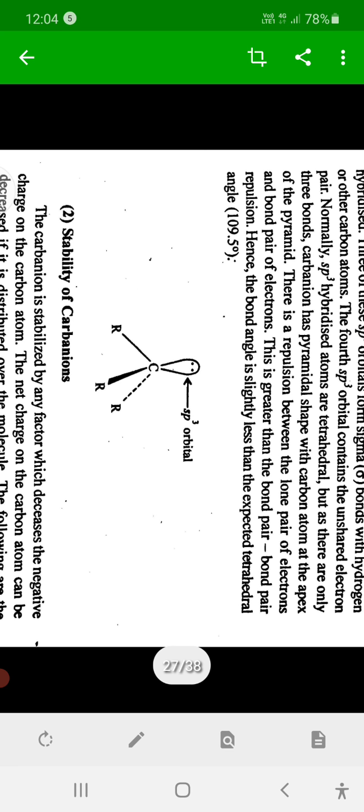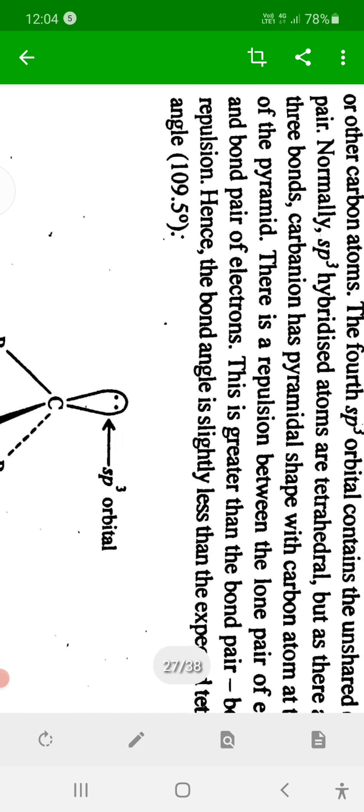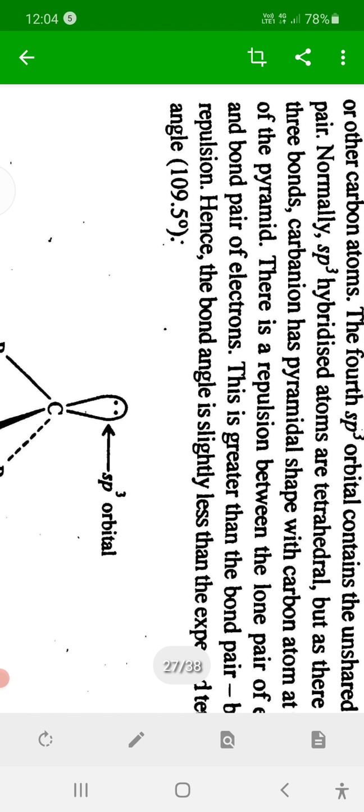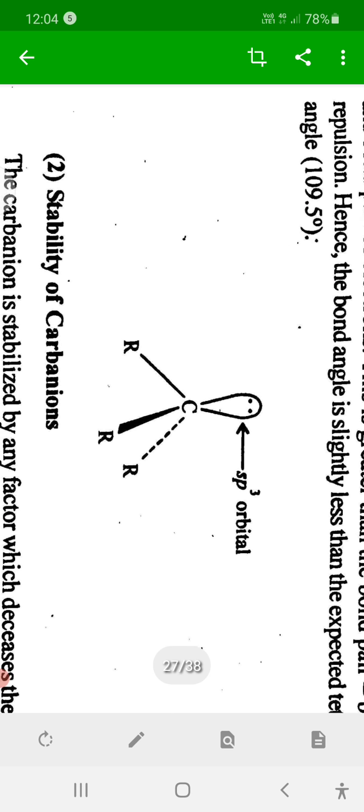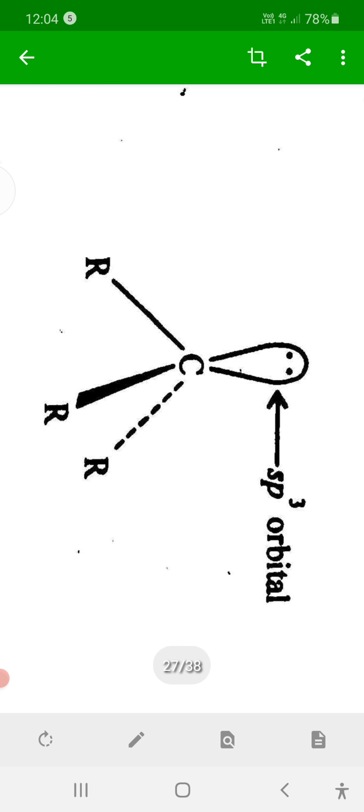Here it is given as 109 degree 28 minutes. They mentioned 0.5 here, but remember 28. These are important points: the structure diagram showing the pyramidal structure, shape, hybridization, bond angle, and definition.